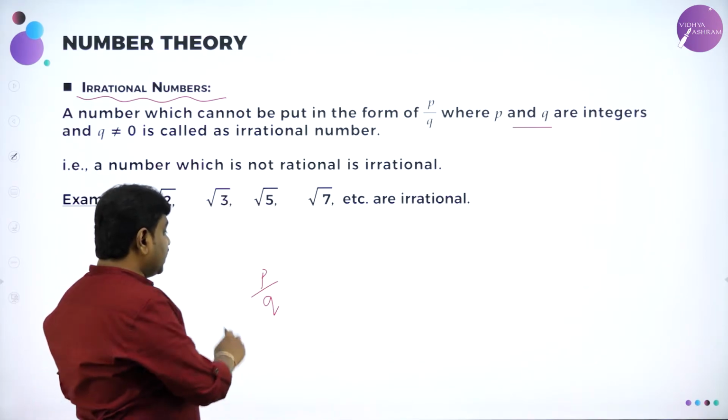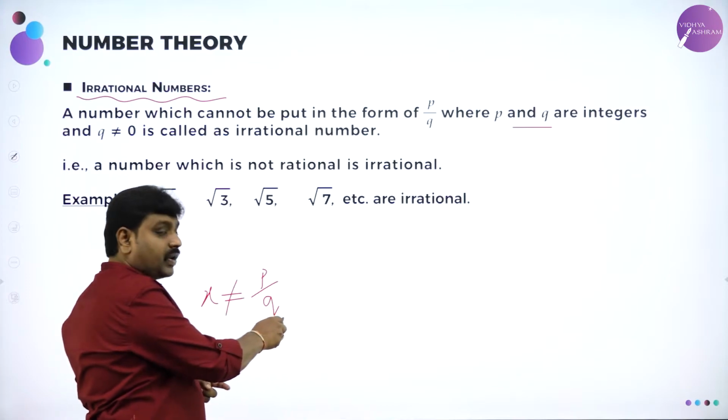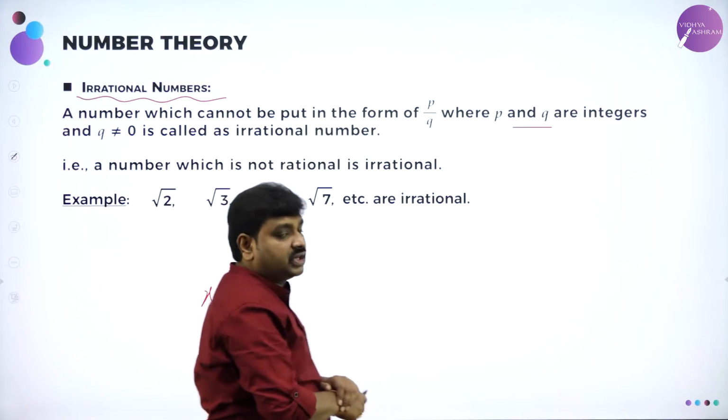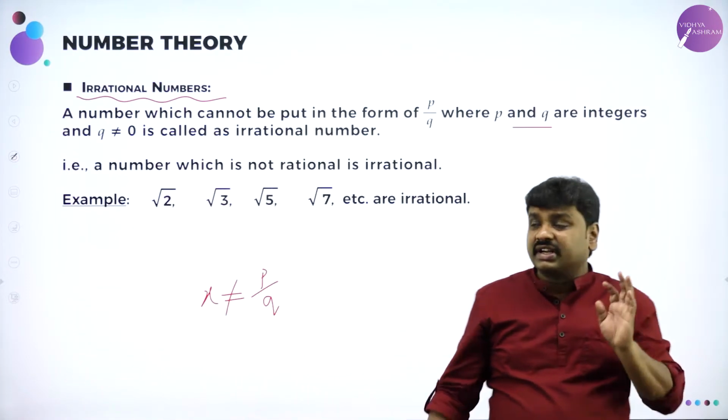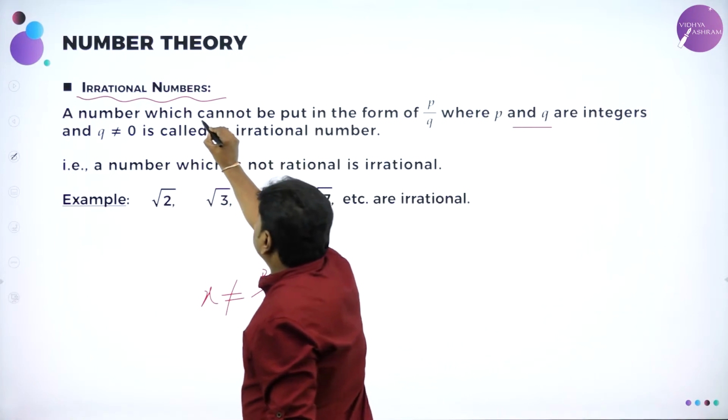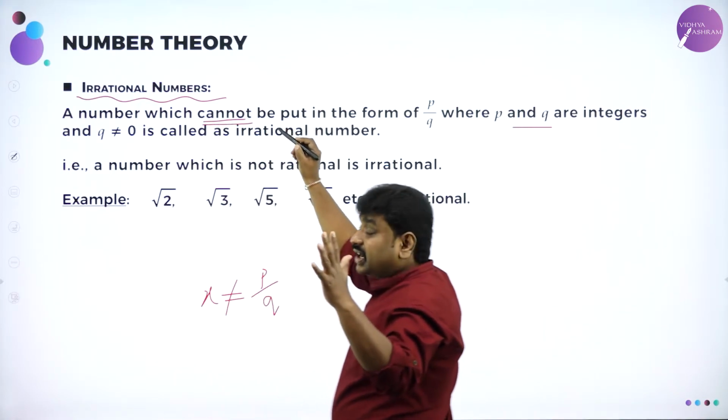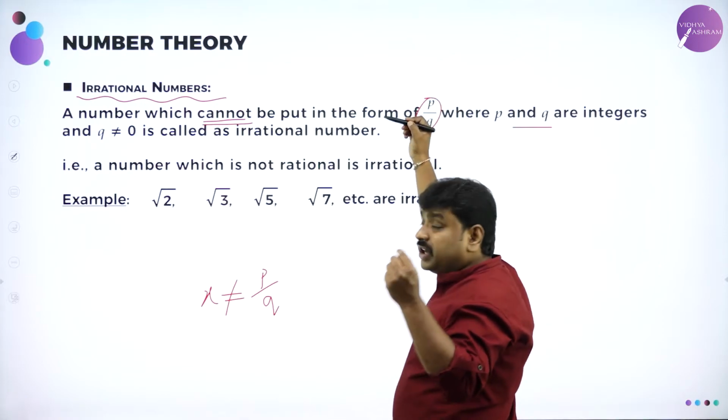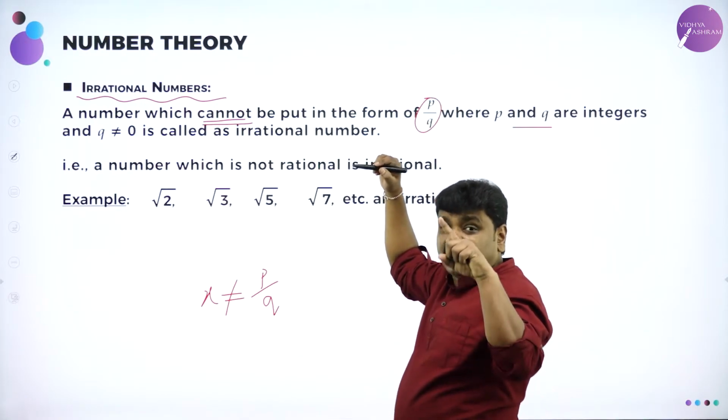If I cannot write the number in this form, then it is not rational. It is irrational. What is irrational? A number, please understand, which you cannot write in the form p by q, where p and q are integers, is called irrational.